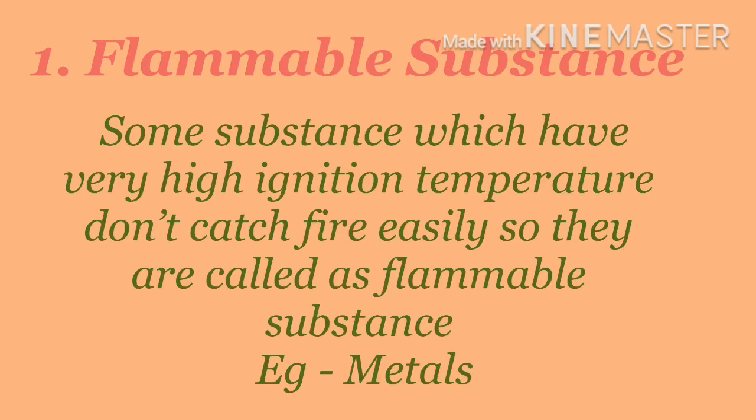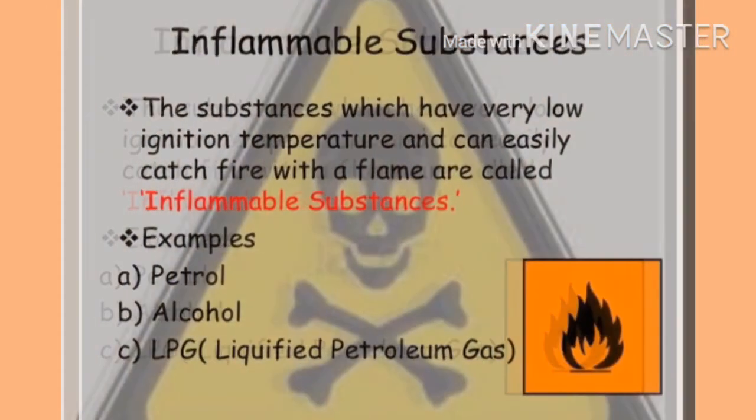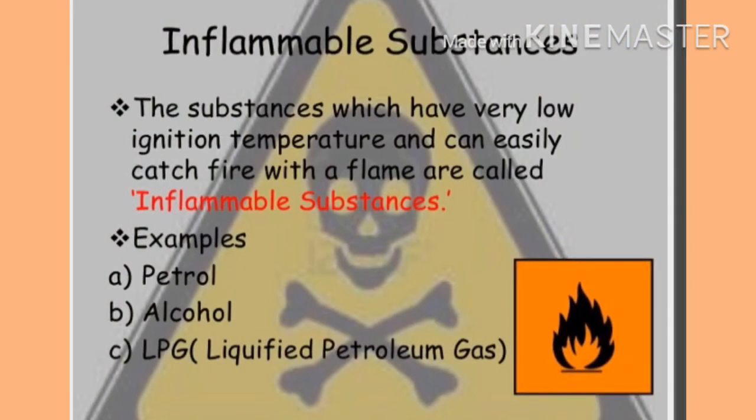For example, metal, etc. And the second type is the inflammable substance. Inflammable substances have a low ignition temperature and catch fire easily. For example, petrol, alcohol and LPG.